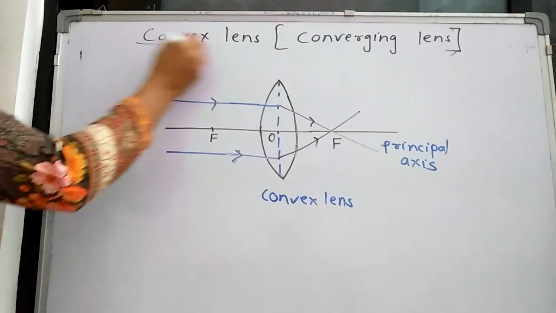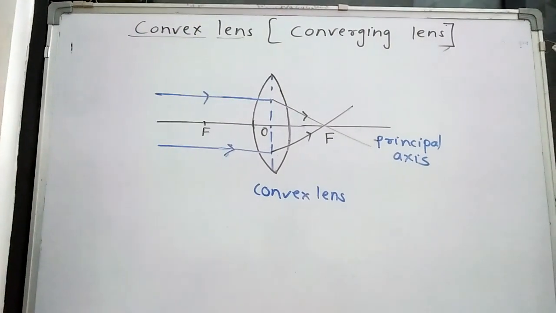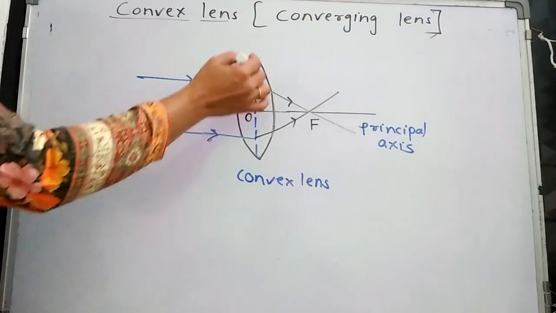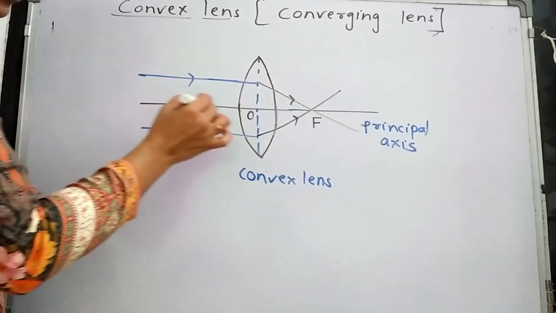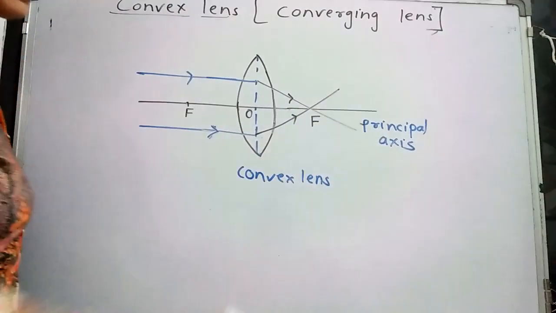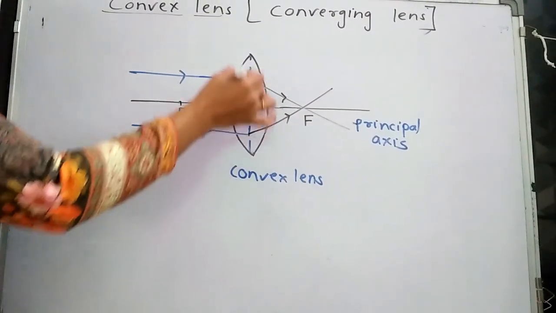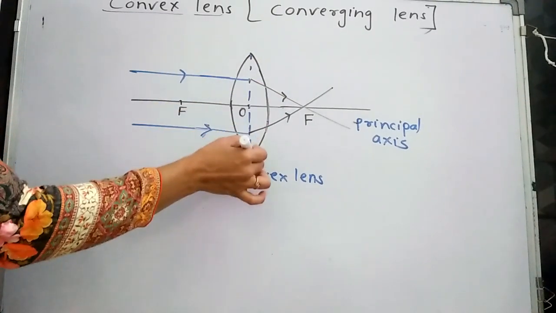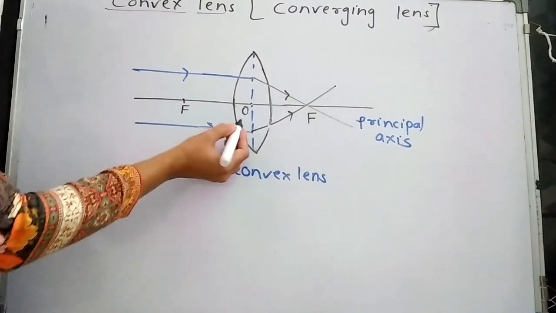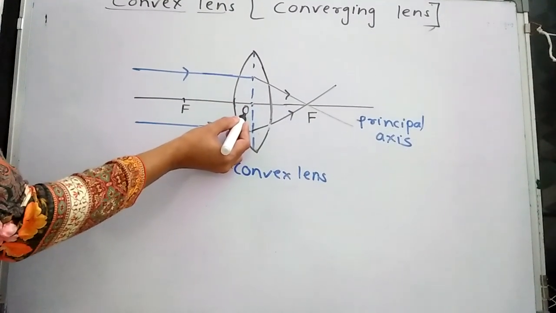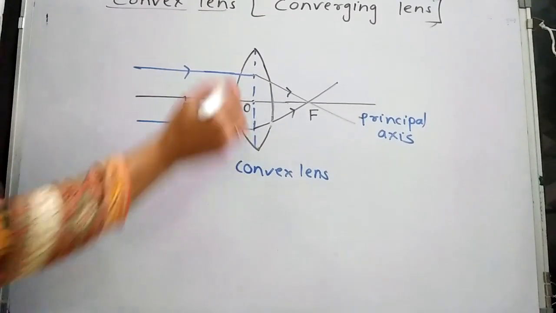Now we have to study the convex lens. What is the nature of the convex lens? Converging lens. So this is the convex lens. This straight line is the principal axis and this is the exact middle point of the lens. This middle point of the lens which lies on the principal axis is called the optical center, denoted by O.